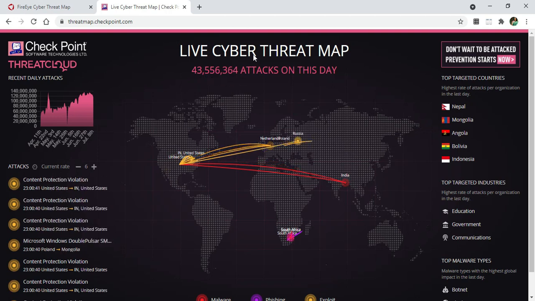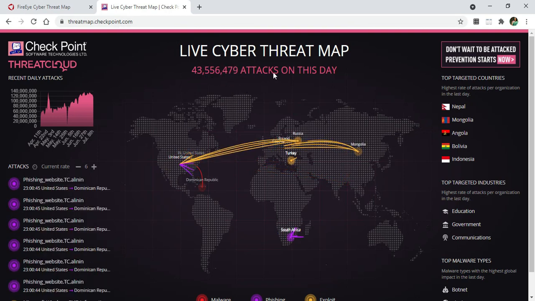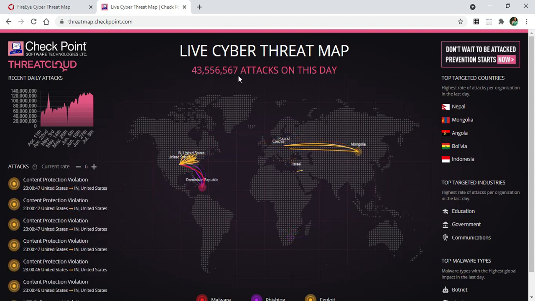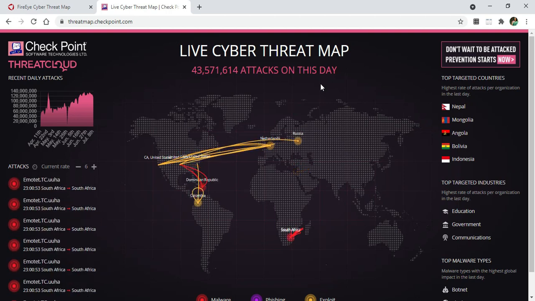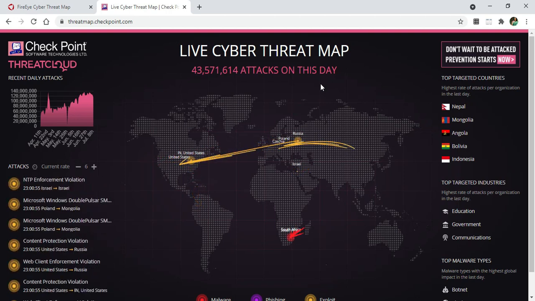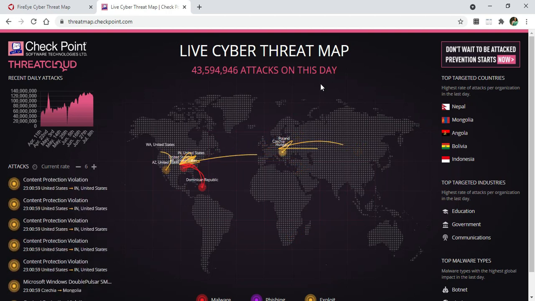And the statistics of this site are a little different from FAR-I. So this is the number which has been shown on this day. So this was all about how you can check how attacks are happening every second or fraction of a second. Useful websites: threatmap.checkpoint.com, and another is FAR-I.